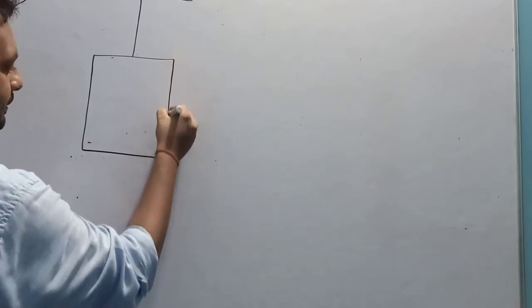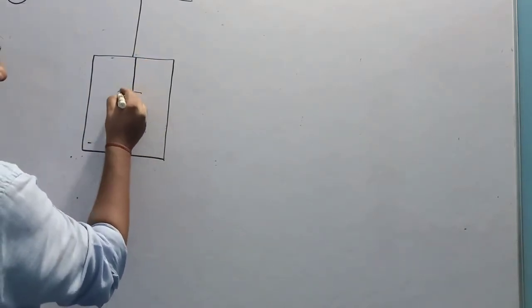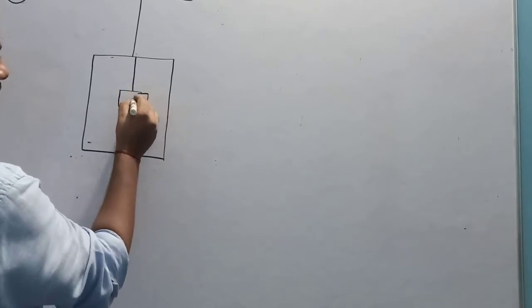There is an elevator, and in this elevator there is a block of mass small m hanging.